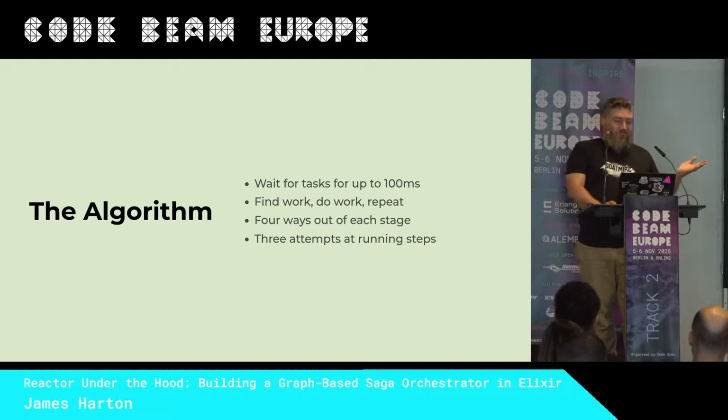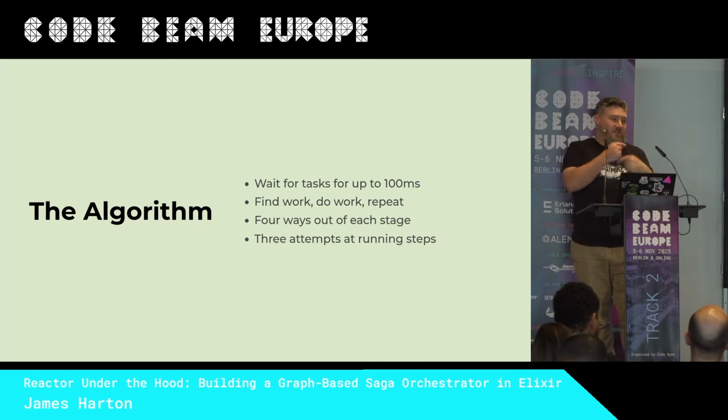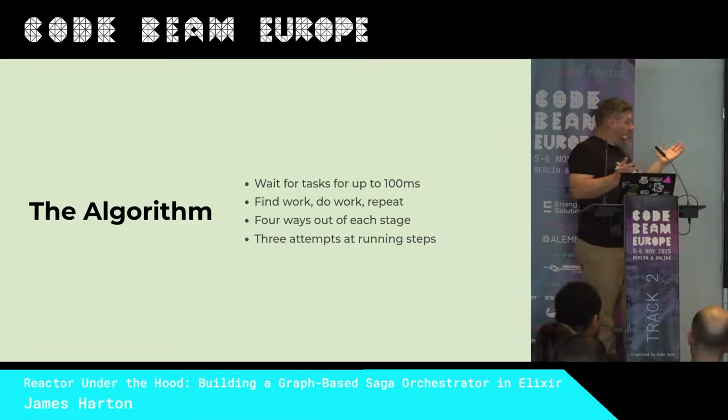Cool. So the main core of Reactor is a loop, and it continuously loops until there's no work left to do. And it goes through a bunch of stages, like checking for timeouts, checking for finished tasks, checking for lots of things. There are 9 stages that we need to go through.